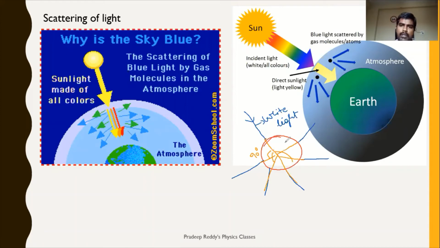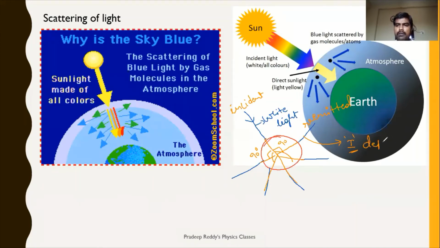This is re-emitted light, this is re-emitted, and this is incident light. The angle between the incident light and re-emitted light is said to be the angle of scattering, and the intensity of this re-emitted light, this I, is denoted as intensity.